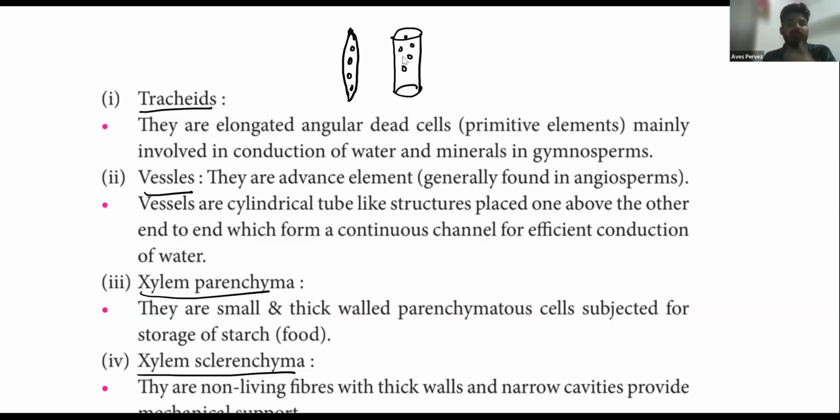The main thing about the xylem tissue is that it helps in the conduction of water and minerals, and it is one-way conducting. That means it conducts water from the roots to the upper parts of the plant. Backflow of water is not possible because they consist of valves.